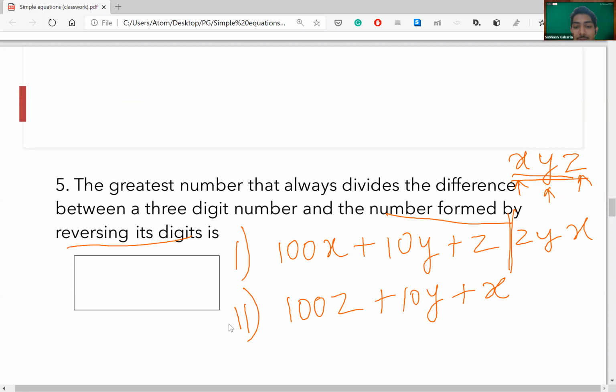Now subtract these two. What do you get? 99 into x minus z. Sorry, my bad. 99 into x minus z. Yes, perfectly. So what is the number that is left with you? 99.